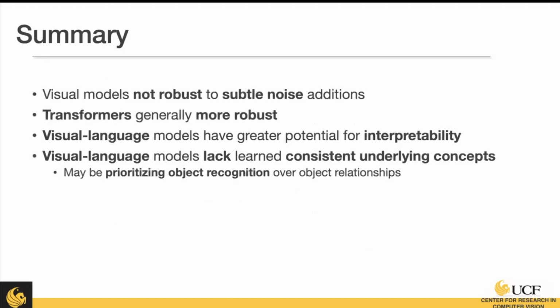Overall, in this body of work, we've made several conclusions. The first is that visual models are not robust to even a subtle addition of noise. We found that transformers are generally more robust. Visual language models have greater potential for interpretability. And finally, visual language models might learn consistent underlying concepts, and we may be prioritizing object recognition instead of the relationships between those objects.